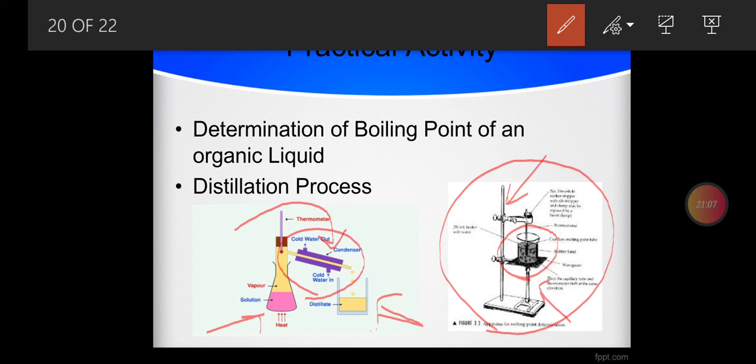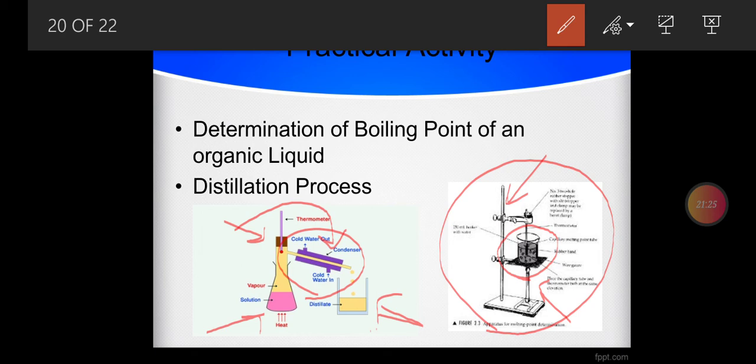There is a thermometer attached over here to indicate the respective temperature, because we have to keep an eye on the temperature as well. If we ignore the boiling points of the two liquids, then once again the mixing will start taking place.